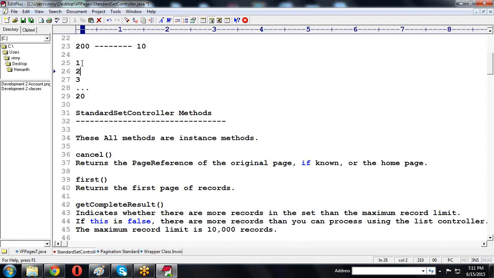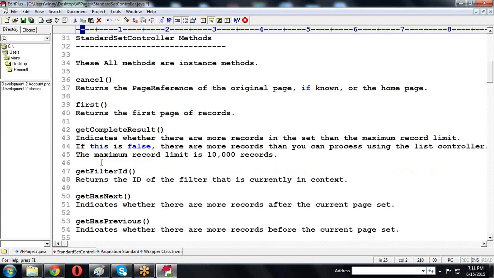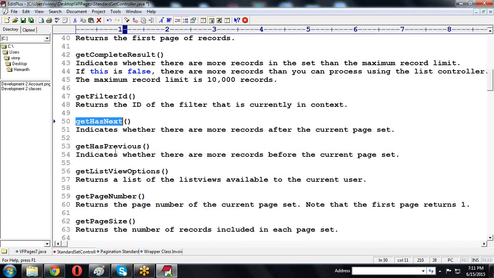Suppose the cursor is in the second page. If I call getHasPrevious, yes, there is one previous page, so true is returned. Like this we can call the previous page, or the next page.